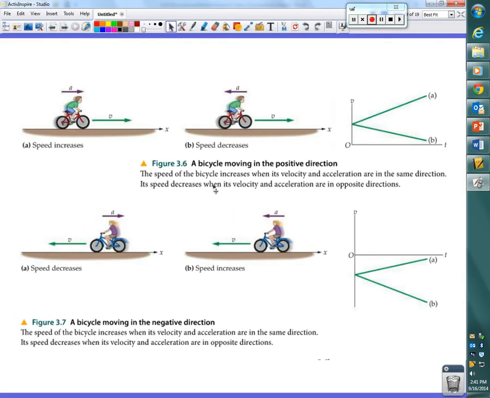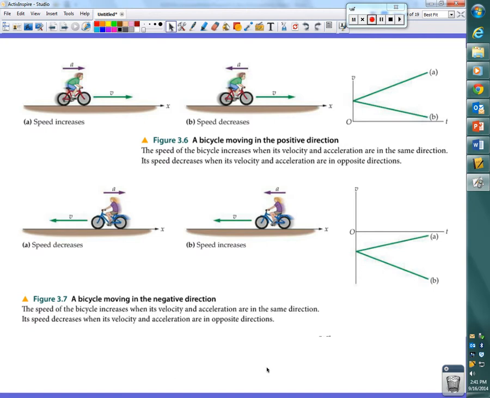All right. Here are several velocity time graphs representing the motion of the bicycles in the 4 different pictures that are shown here.